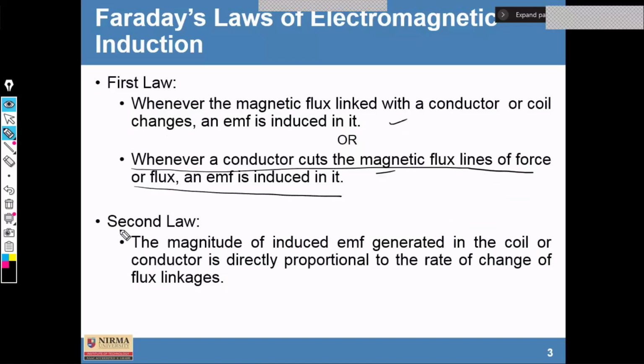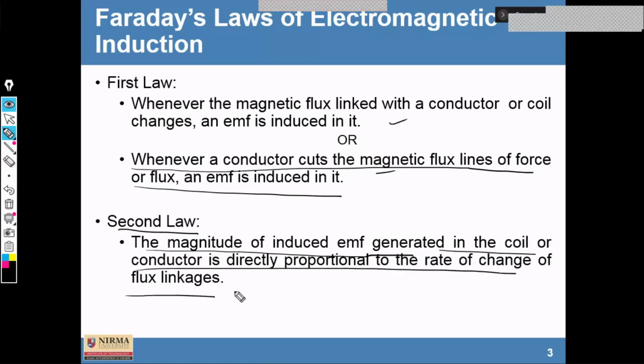What the second law says is that the magnitude of induced EMF generated in the coil or a conductor is directly proportional to the rate of change of flux linkages. So what do you mean by flux linkages?